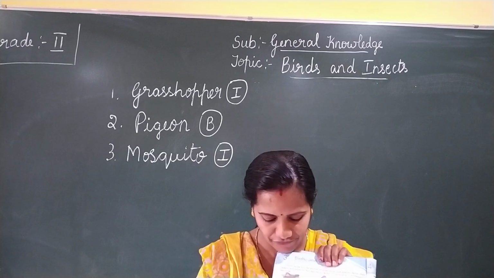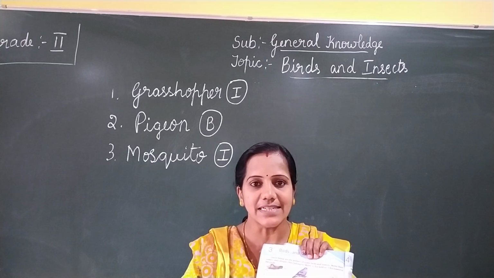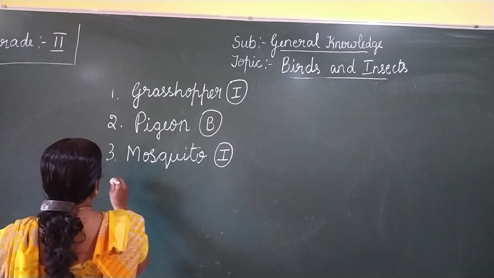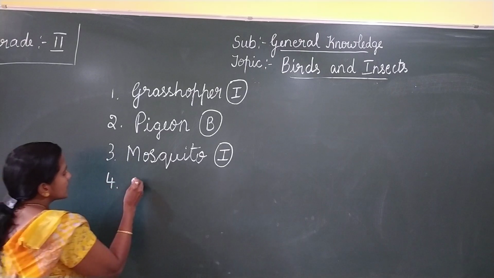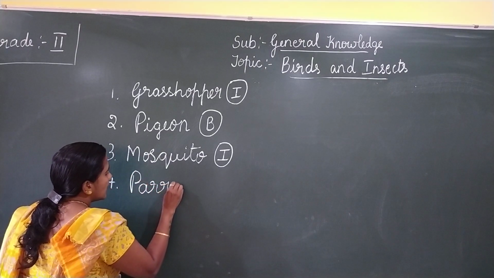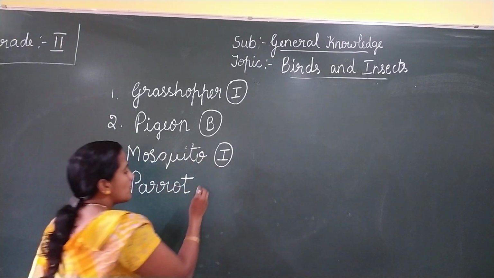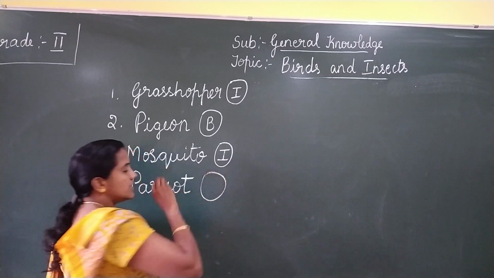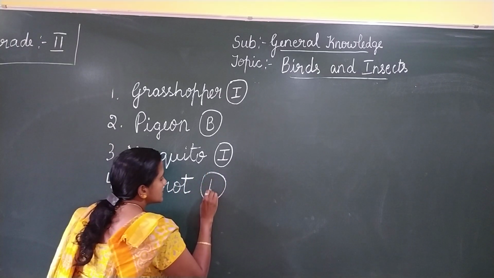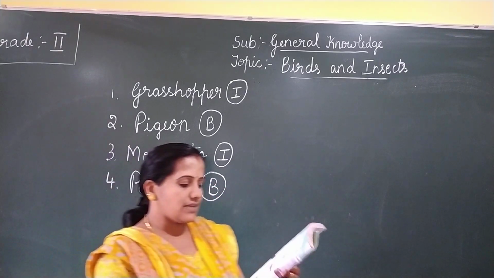Next picture. So the fourth one. What is this? This is parrot. So parrot is a bird, right? So write the fourth one. Parrot. P-A-R-R-O-T. Parrot. So parrot is a bird. What we should write in the circle? B. It's a bird, right? So write B in the circle.